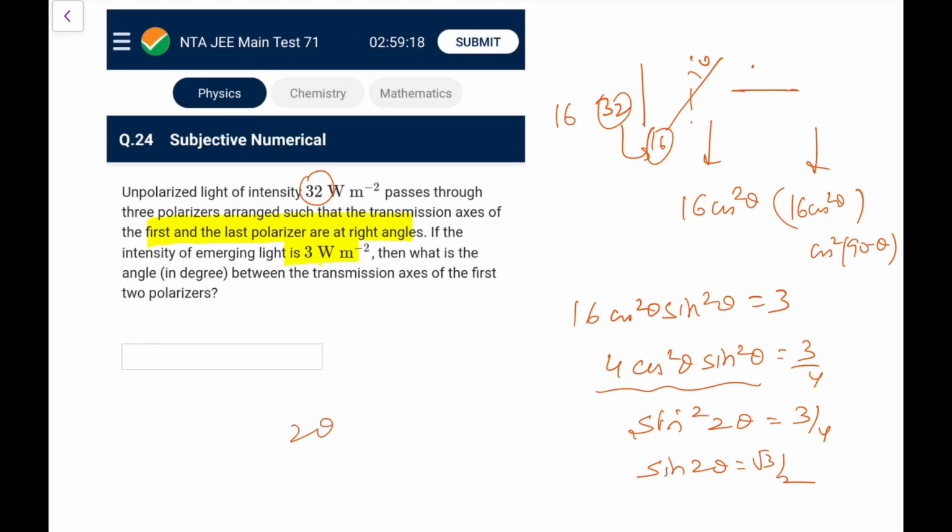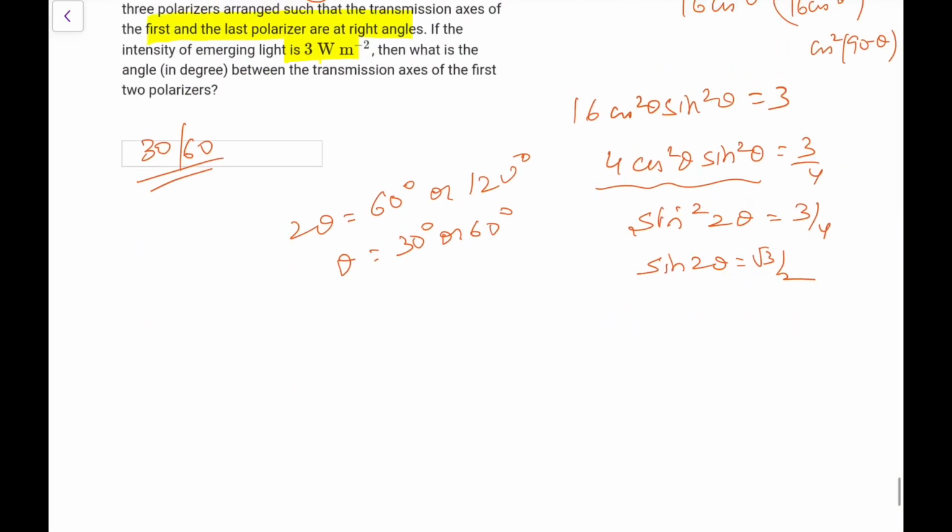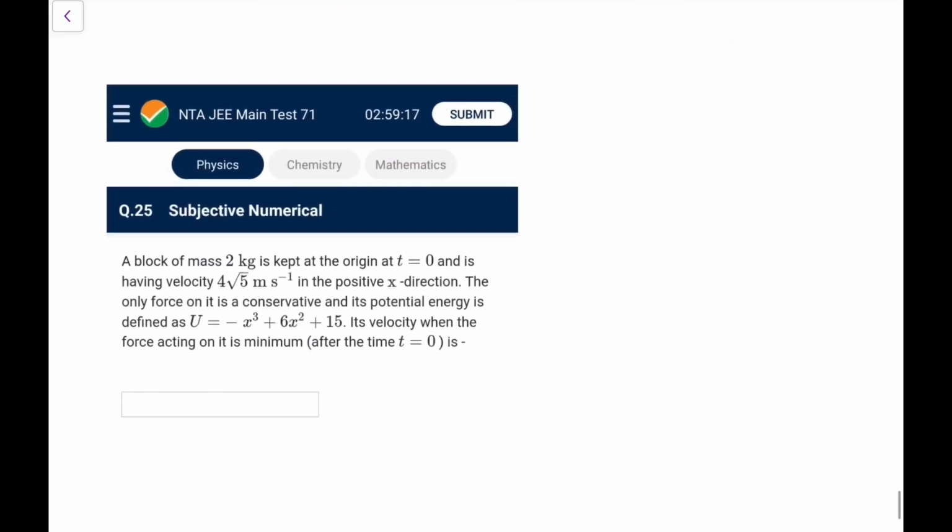So sin 2 theta is root 3 by 2, that means 2 theta is 60 degrees, or you can have it as 120 degrees, so theta becomes 30 degrees or 60 degrees. So the answer could be 30, the answer could be 60. So again, it's not correctly asked. It should have said minimum, but no, they have not used that.